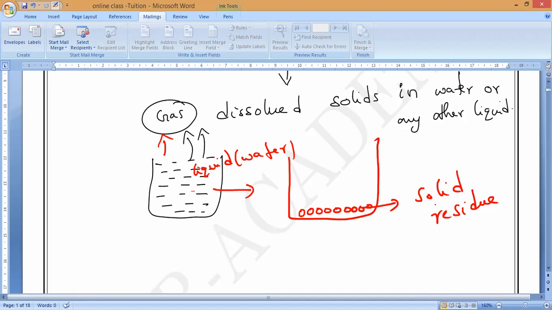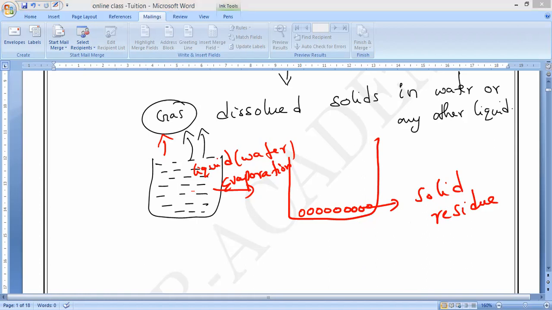Is it yes or no, guys? What you have to remember: if evaporation is carried out, finally a solid residue will be remaining at the bottom of the container. That is what we call the soluble solid, or the dissolved solid.